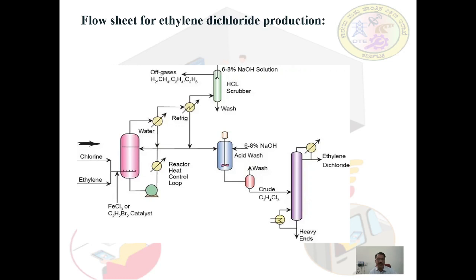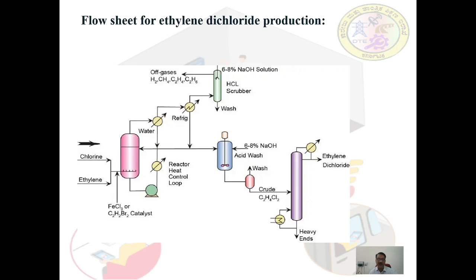The vapor product is sent to a refrigeration unit for further cooling, which will extract more ethylene dichloride into the liquid phase and leave the vapor phase bereft of the product. The liquid product is crude ethylene dichloride with traces of HCl.